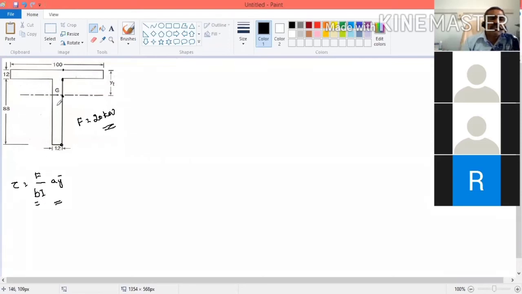So this is known as web. Here there is a vertical member and horizontal member. The vertical member is known as web. This is known as flange. So at this point, the web and flange are joining.